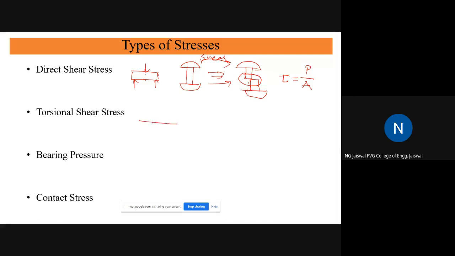Suppose there is one shaft, and subjected to some torque, not twisting. That's a twisting. This is not bending. This is twisting. If it is twisted, then what will happen? Each fiber will experience some different amount of stress. I'm again drawing. Suppose I'm drawing here this side view of this rod. This is the side view of the rod. I'm not very habitual of writing with this. There is one tablet, I'm using one hardware for this writing. It takes some time to become habitual with writing on the pad.